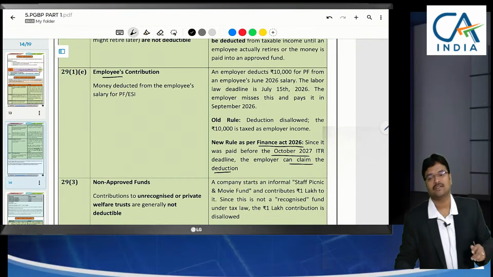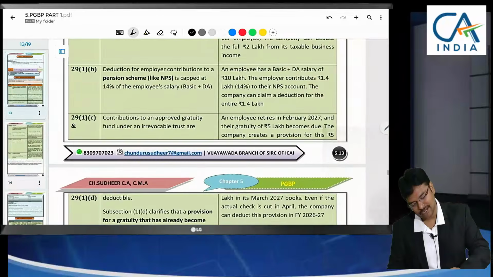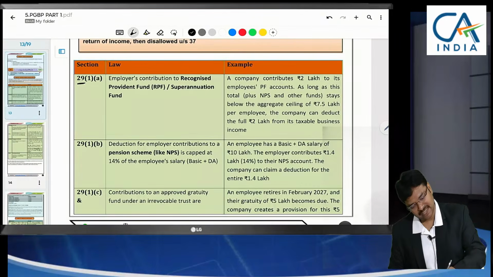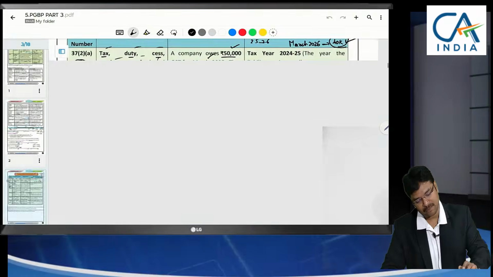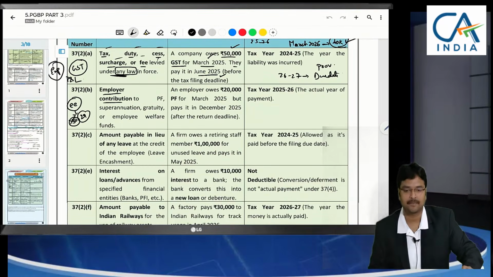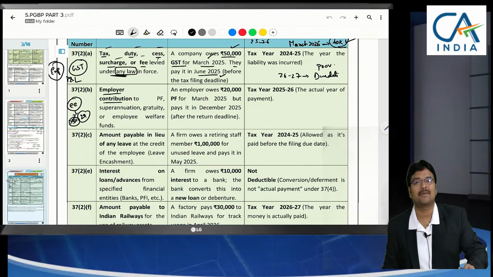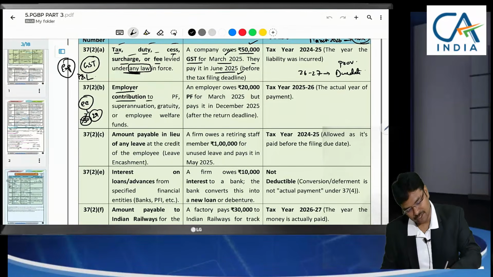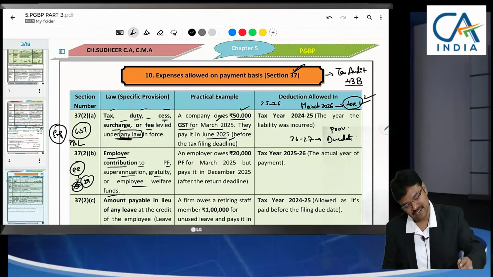Employee's contribution is governed by section 29, whereas for employer's contribution, section 29 along with section 37 specifies the due date for making payment of employer contribution. Actually by next month 15th or 21st only we need to make payment. If you don't make the payment, interest will be charged. But regarding expense eligibility, employer's contribution to PF, superannuation fund, gratuity, employee welfare funds, whatever it might be, section 37 applies.